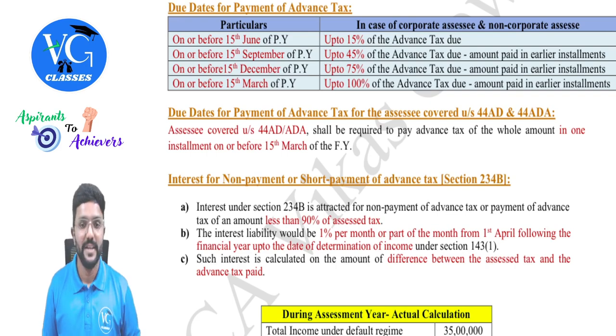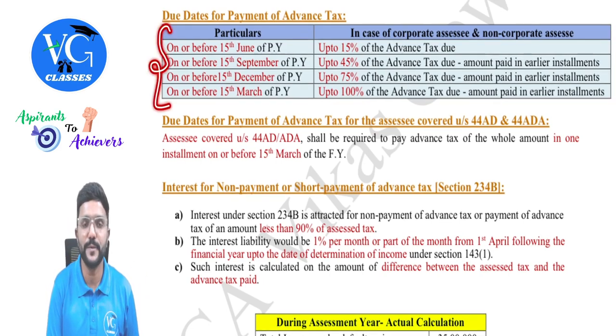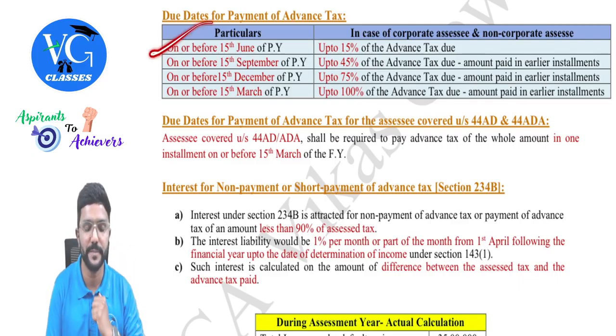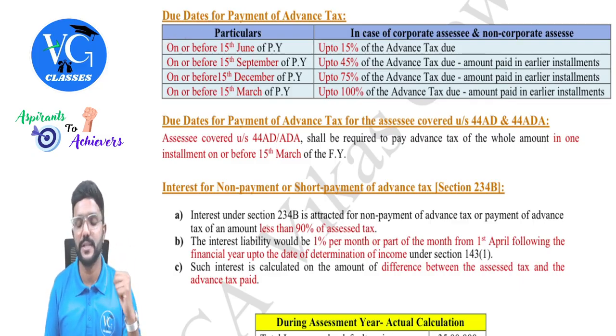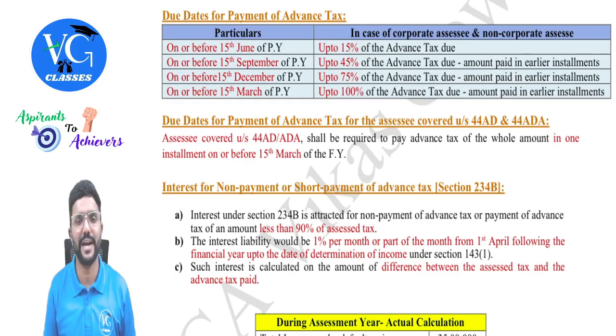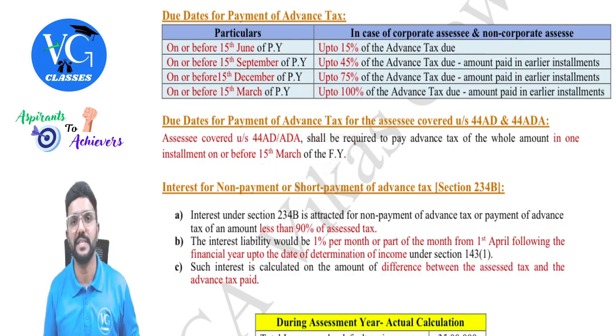Okay. Now coming back to the revision part. Guys, this is for an assessee who is supposed to pay advance tax. He has to pay it in 4 installments. And what is the due date for each installment? We saw it. But what if an assessee is following a presumptive scheme under section 44AD and 44ADA? Even they have to pay advance tax if their advance tax liability is 10,000 or more. But they have to pay it in one installment. On or before what date, sir? 15th March of the previous year.